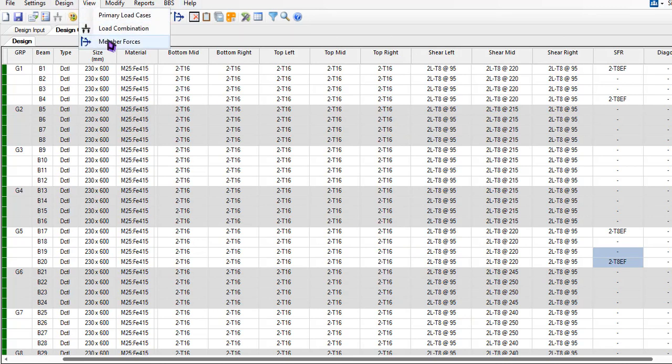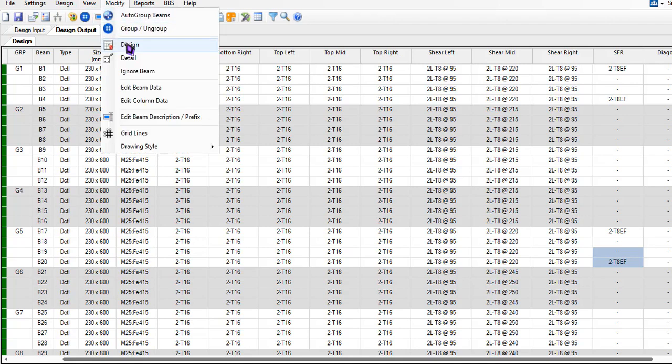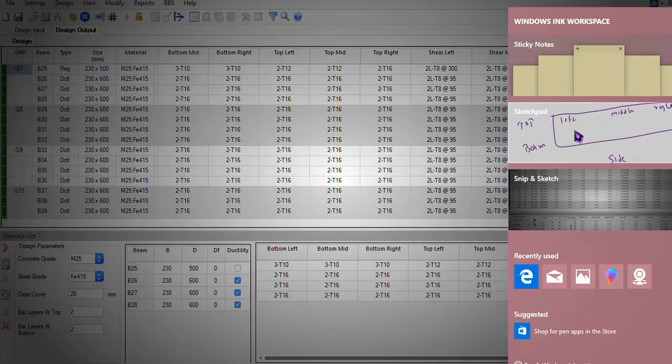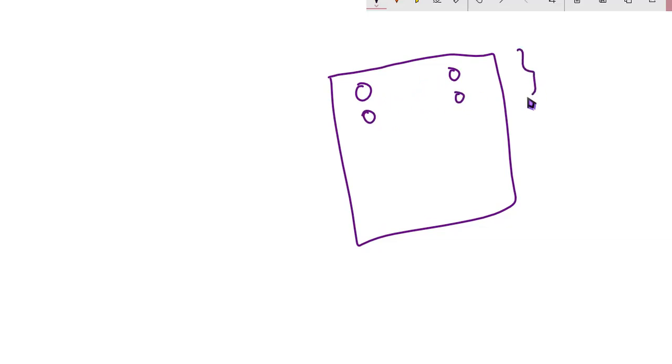Afterwards, if you want to see the forces right here, you can get into Member Forces. Alright, let's modify the design here. I can change the grade of the bar, and there will be an option for changing the bar layers at top. If I'm entering 2 right here, I'll be having 2 layers. If the bar area is so much greater, I'm drawing a different elevation. So the bar number and bar area will be too high, so I'll be using 2 layers. Maybe, I don't know, it's not compulsory to use 2 layers.